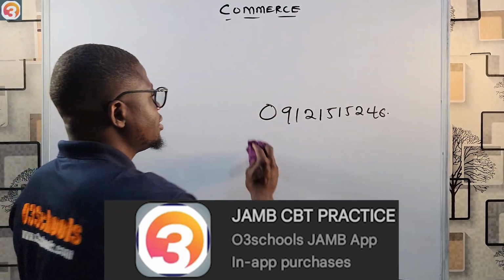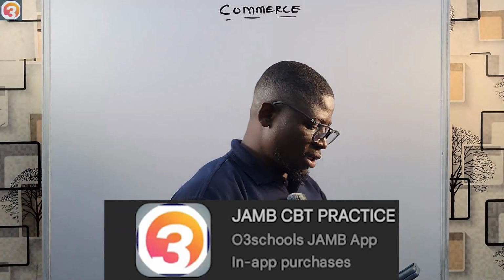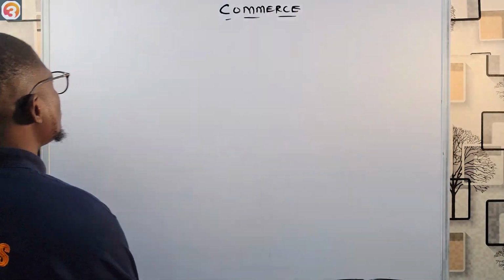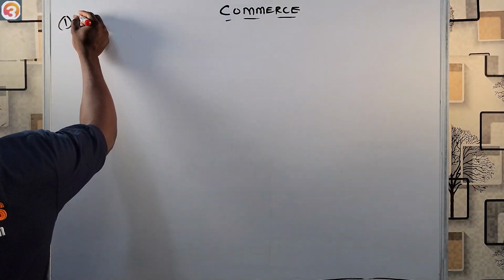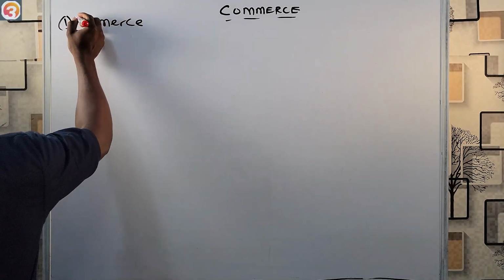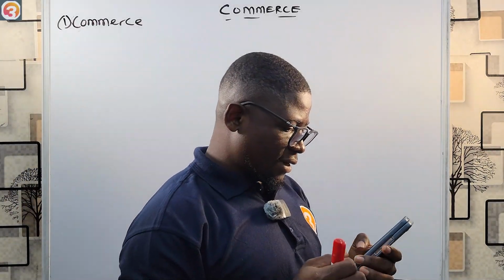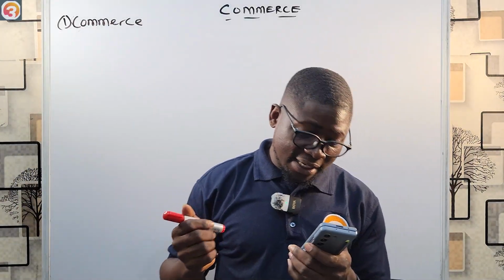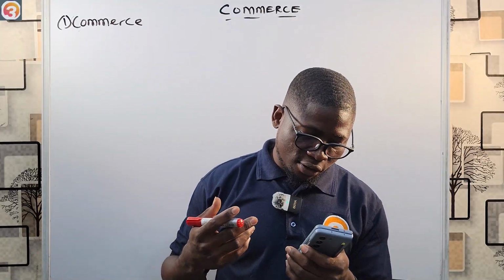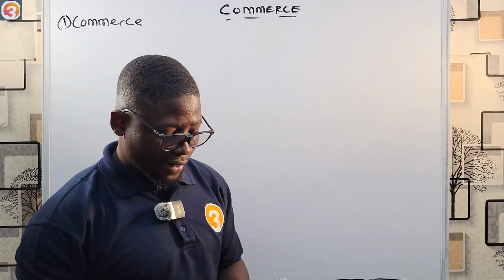Let's quickly look at the syllabus, the topics to cover in commerce. They're not really much. So the first topic here is commerce. Number 1 is commerce. Under commerce, we are going to be looking at the difference between commerce and other related subjects. We'll look at how to describe the characteristics of commerce and also identify the functions of commerce. So that is the first topic we are considering.